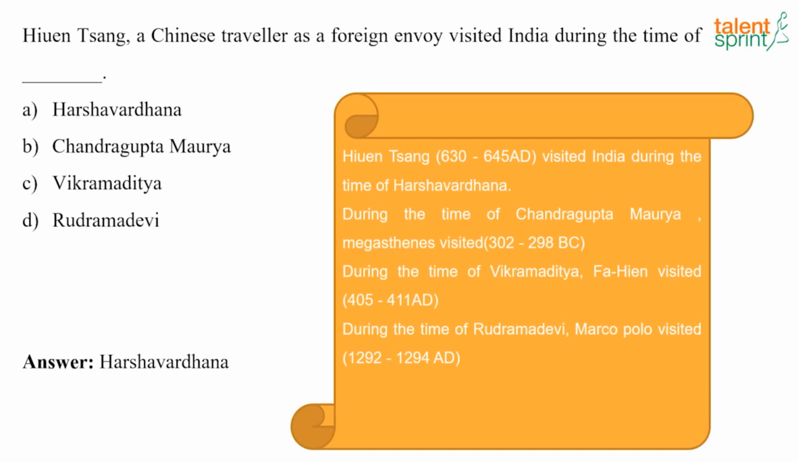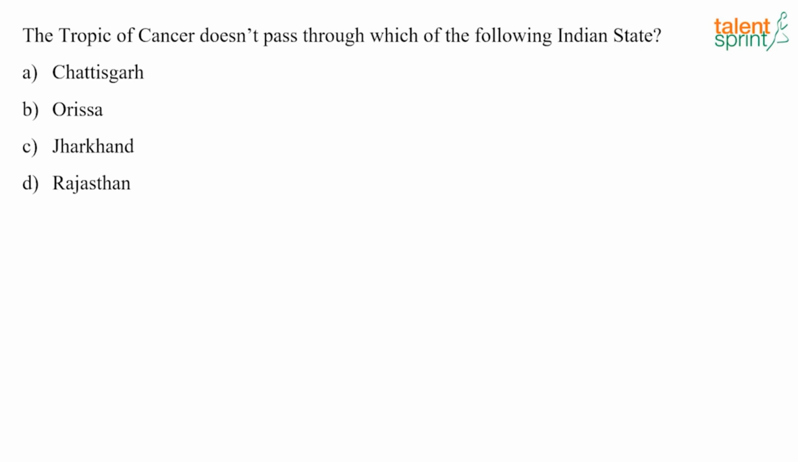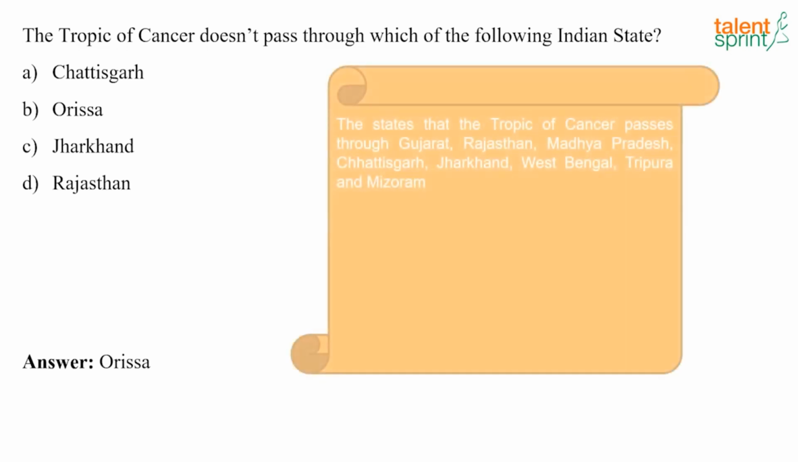Now we'll move to the next question. The Tropic of Cancer does not pass through which of the following Indian states? And the answer here is it does not pass through Orissa. The states that the Tropic of Cancer passes through are Gujarat, Rajasthan, Madhya Pradesh, Chhattisgarh, Jharkhand, West Bengal, Tripura and Mizoram. And if you look at the options, except Orissa, it is passing through the rest of the states.